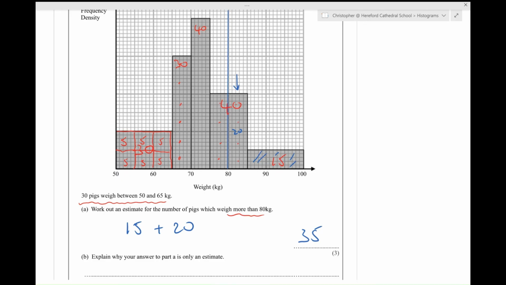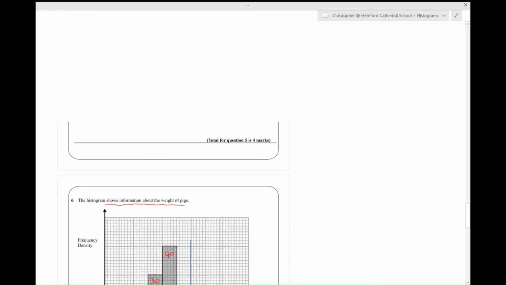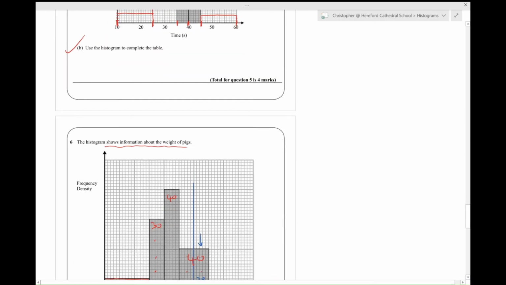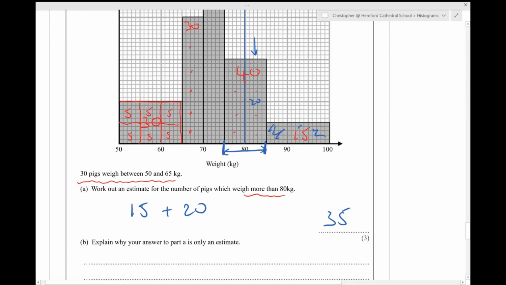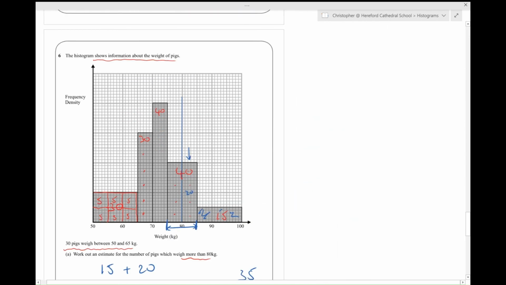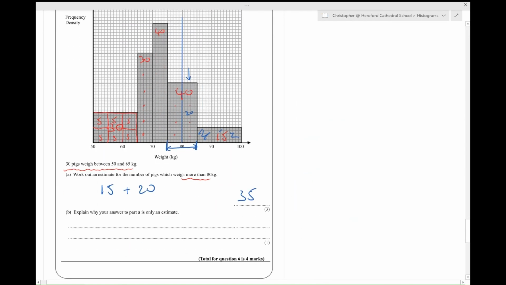Explain why this is only an estimate. Well, you know for sure that 15 lie here. But what you don't know is how these pigs, the ones between 75 and 85, are distributed between 75 and 85. So you're assuming that they're evenly distributed because this is grouped data, so you don't know really what those exact ones are. So I would say something like this is grouped data.